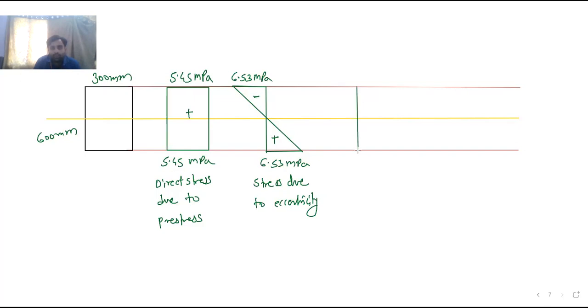This is again a baseline. Now MD by Z, stress due to dead load, that is MD by Z. So it is plus at top, and at bottom it is minus.